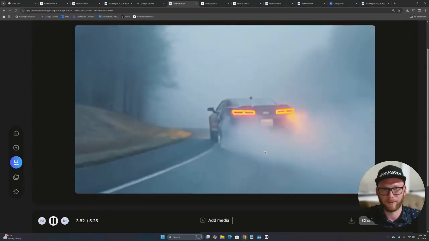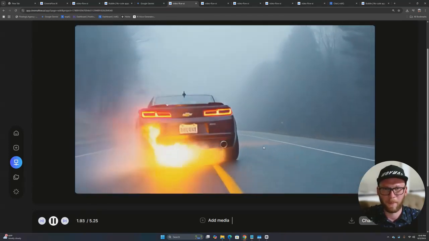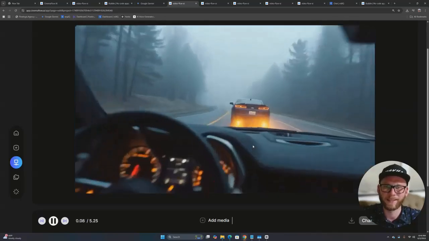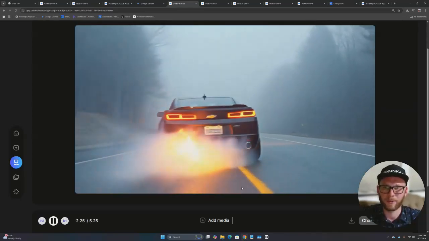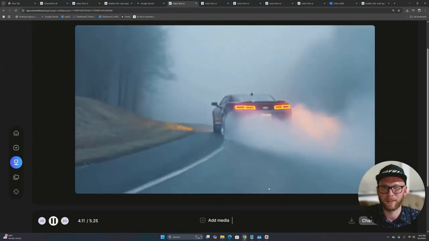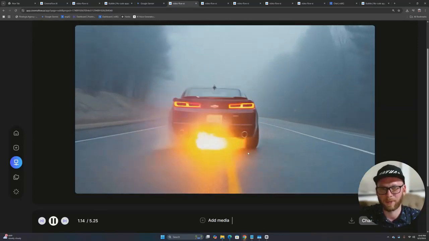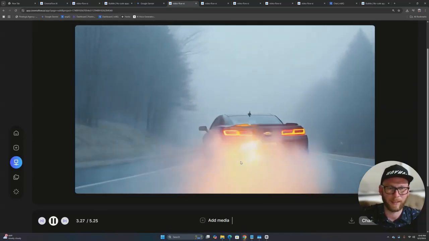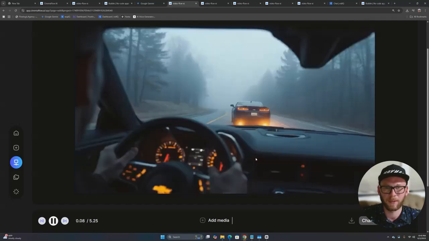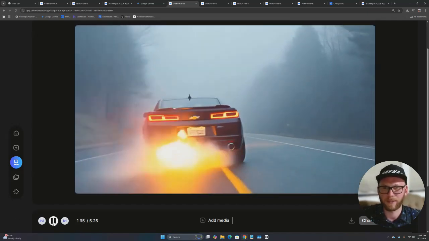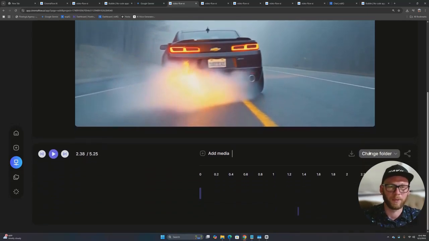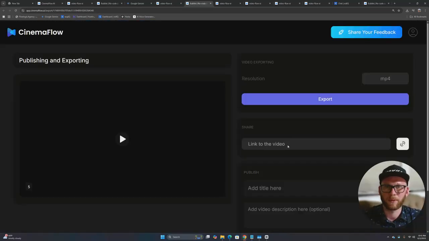It's a little better. It's still pretty funny how it does it, but it's a pretty cool close-up from the POV of how it does a burnout. So it's much better. So again, you can edit the prompt and get a little better results. But this is pretty good. I can probably share this one too.